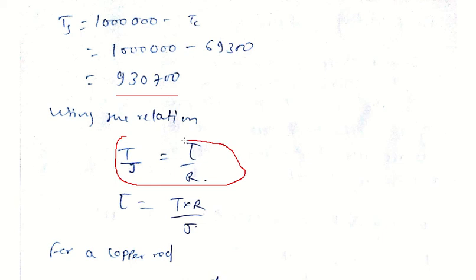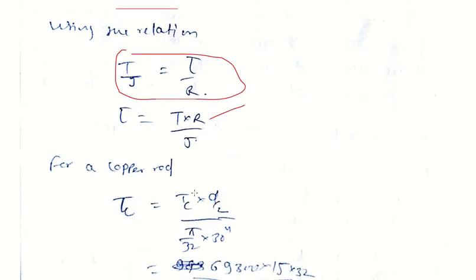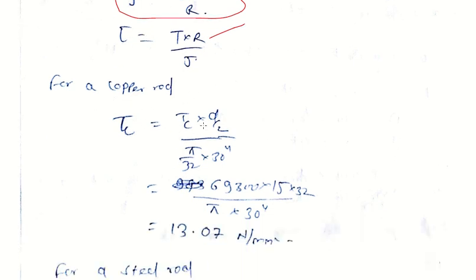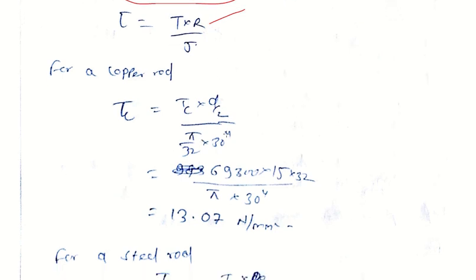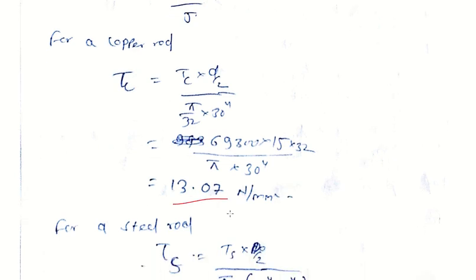Now from the torsional equation, T by J equals tau by R. So shear stress equals T into R by J. R is the radius, T we know is the torque transmitted by the shaft, and J is the polar moment of inertia. Now for the copper rod, tau c equals Tc into D by 2, because it's the radius in terms of diameter, and J is the polar moment of inertia, pi by 32 into 30 to the power 4. We put the values, it will give 13.07 Newton per mm square.